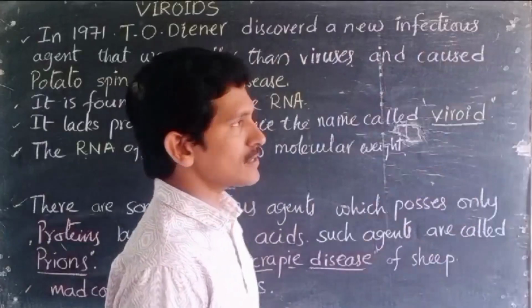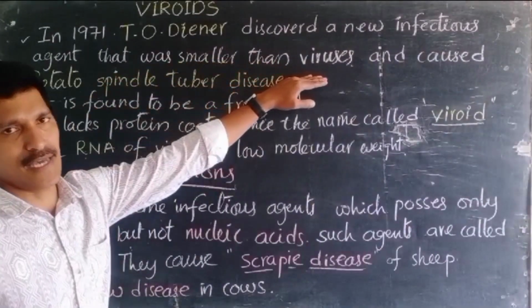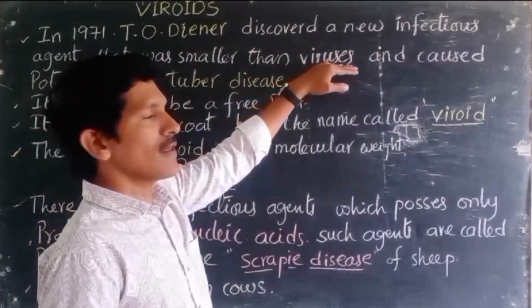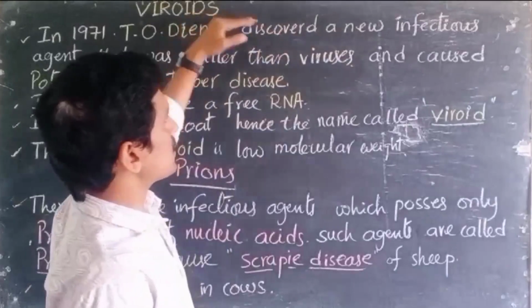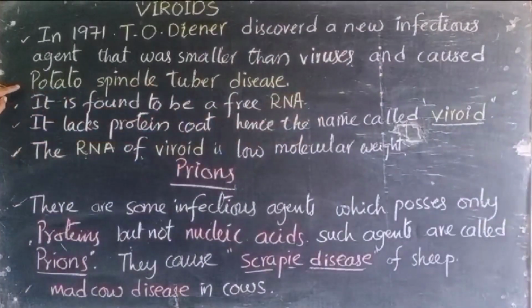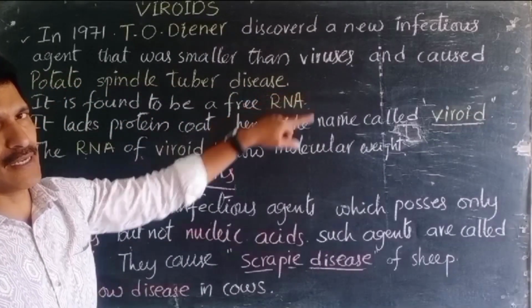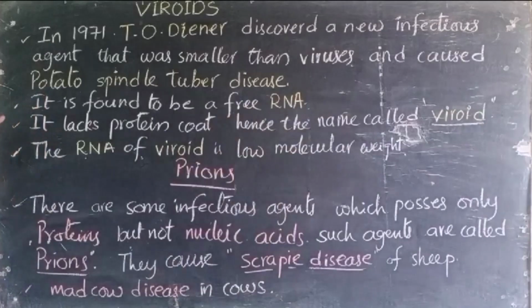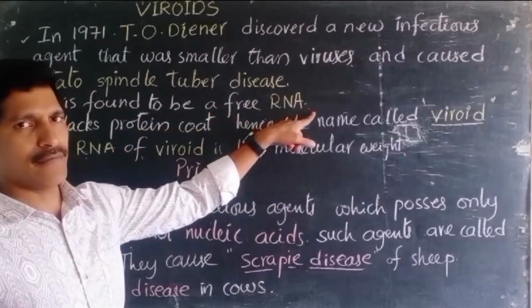These are infectious agents, and they are smaller than viruses. We had thought that viruses are the smallest organisms, but viroids are smaller than viruses, and they cause potato spindle tuber disease in plants, right? And it was found to be a free RNA.